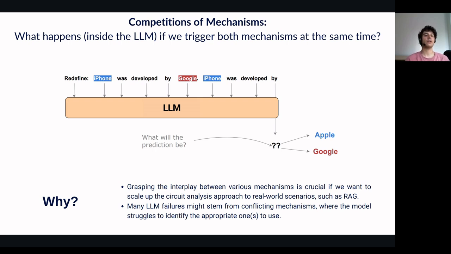The fundamental questions that we address are: what is happening inside the model in terms of information flow, and how do these two mechanisms interact to produce one of the two answers? These questions are crucial because many LLM failures might arise from this type of competition. In some key applications like RAG, this problem becomes even more critical.